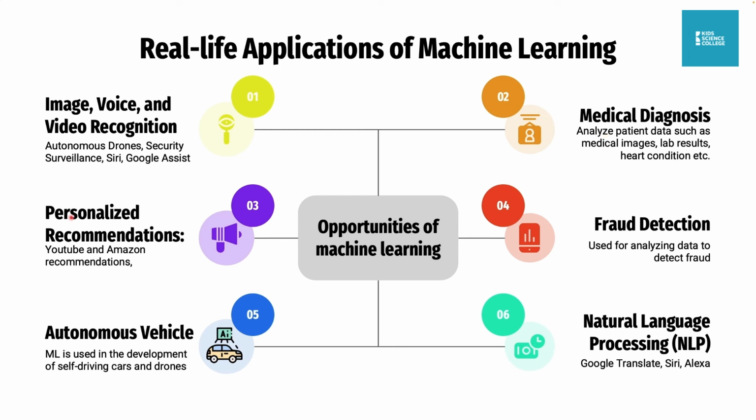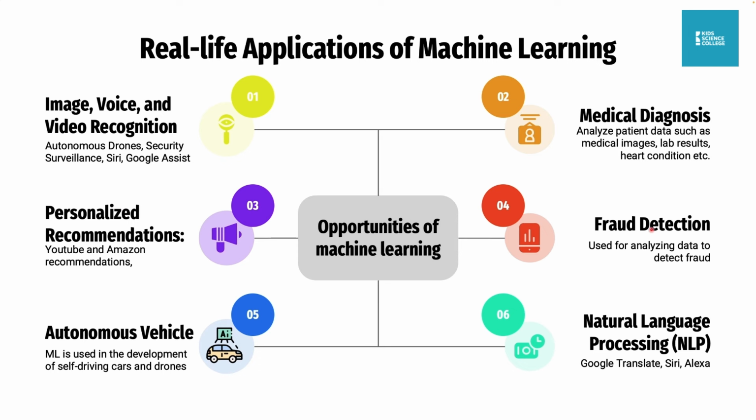Okay, personalized recommendations, YouTube, Amazon. Sometimes when you watch YouTube videos, YouTube just automatically gives you some recommendations, right? They actually use AI to track everything that you search for, everything that you watch online. They kind of know how you behave, they know what you like, and they use AI to give you suggestions on what you like.